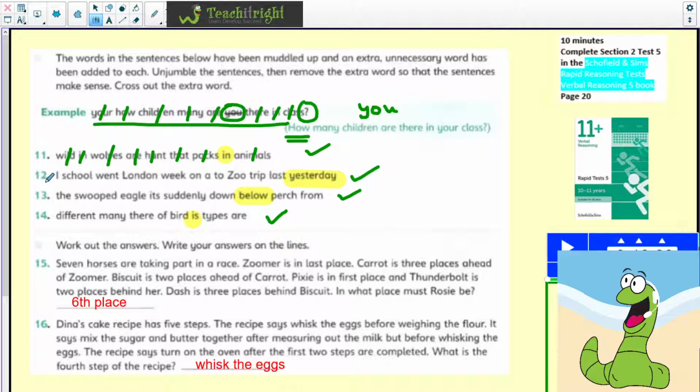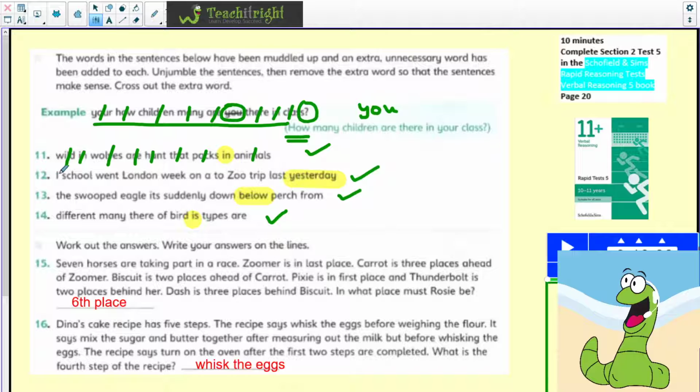Now, often sentences will start with pronouns, so it's useful to look out for pronouns because they can begin the sentence. And every sentence, of course, will need a verb, otherwise it's not a sentence. So, what's this sentence going to say? I school went London week on a to zoo trip yesterday. So it's talking about possibly going on a school trip to London Zoo. But let's see.